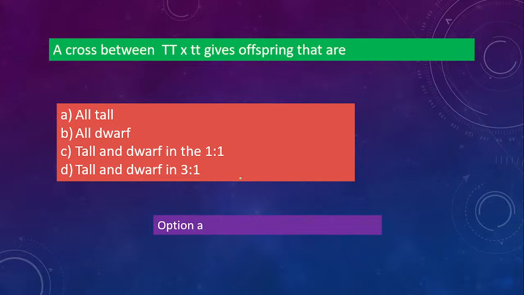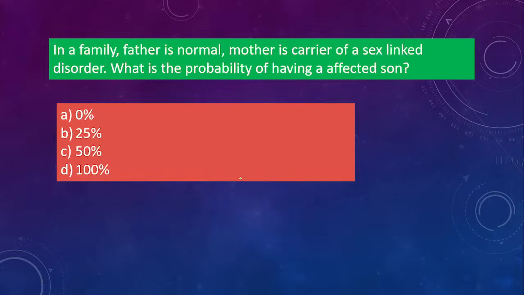The answer is option A, all will be tall. Because if you cross it, in the F1 generation all will be tall plants. Not D. They are asking for the offspring, so the first generation, and the first generation is always all dominant, that is tall ones.